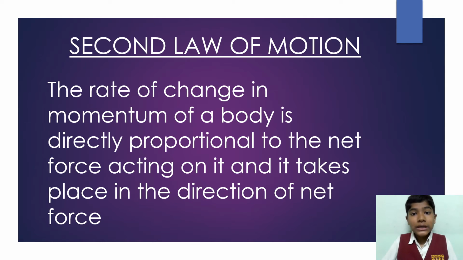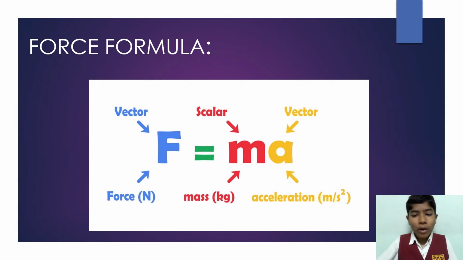Now let us see the force formula. The force formula is F equals m into a. Force is equal to mass into acceleration. Force is a vector quantity as it has both magnitude and direction. Mass is a scalar quantity as it has only magnitude. Acceleration is a vector quantity. Why? Because acceleration is nothing but the change in velocity. Change in velocity is nothing but a change in speed. That means the body is going to travel some distance and it is also going to travel in a particular direction. So acceleration is a vector quantity.